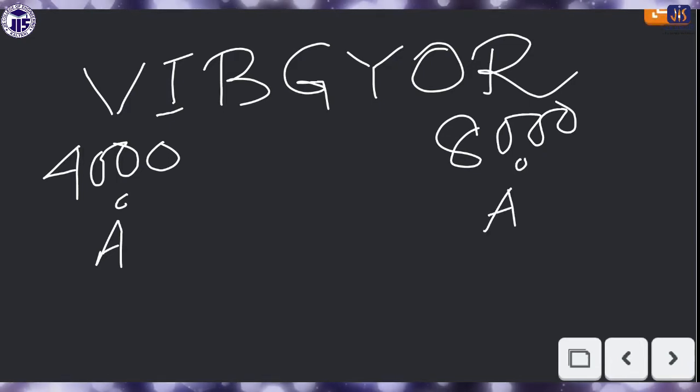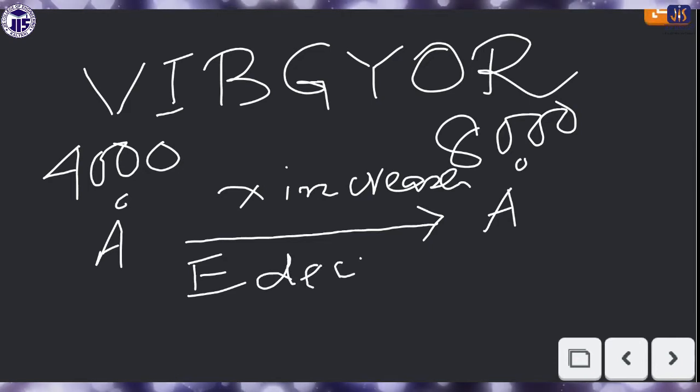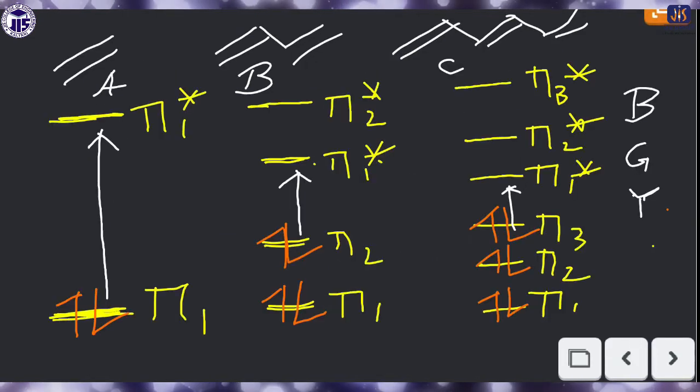That means from left to right their lambda increases. If lambda increases, then E will decrease. Obviously, if lambda increases, then energy decreases.